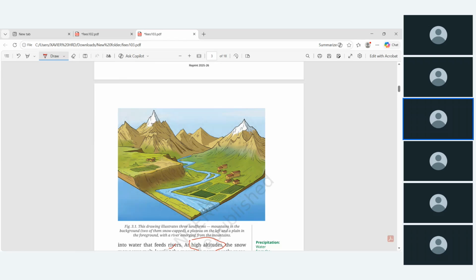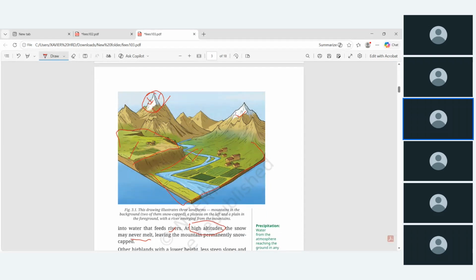So this is mountain. Okay, the highest altitude mountains, they have snow covers, and this is plateaus. Okay, the elevated surface from the plain is called plateaus, and this is the plains, surrounding the rivers. Okay, that is the plains are there.